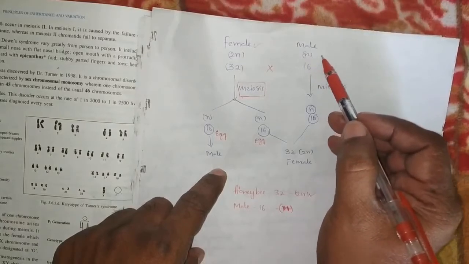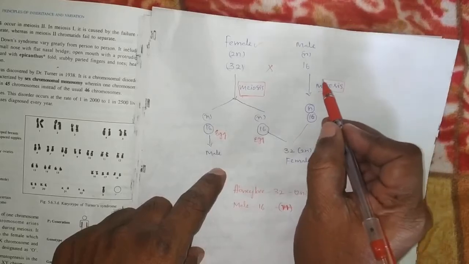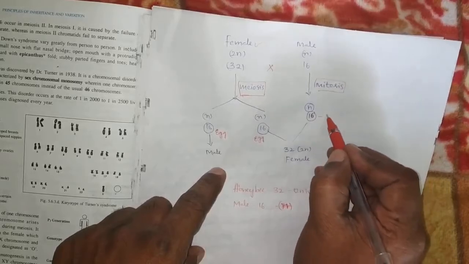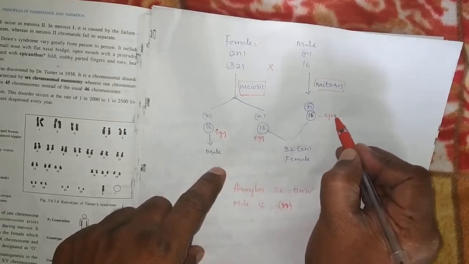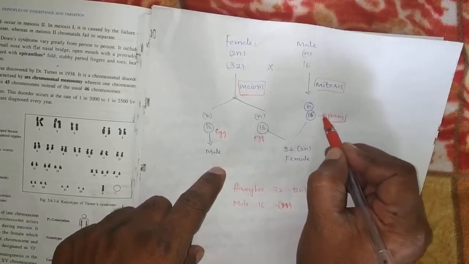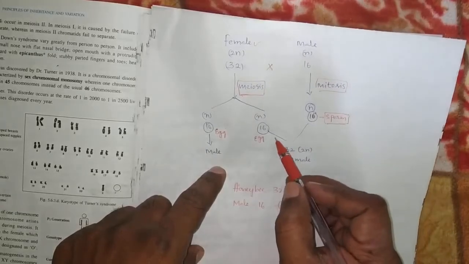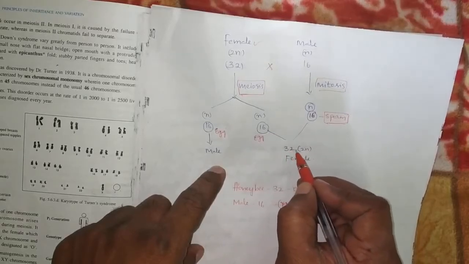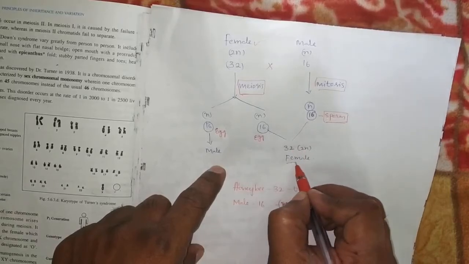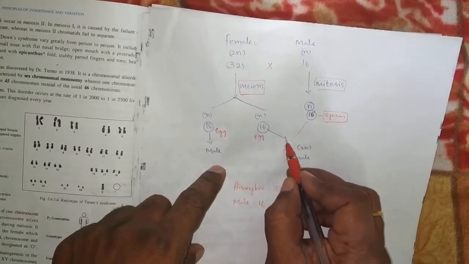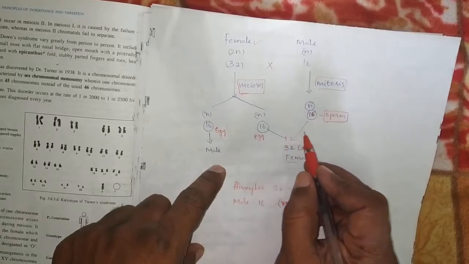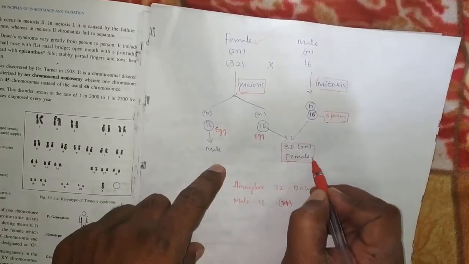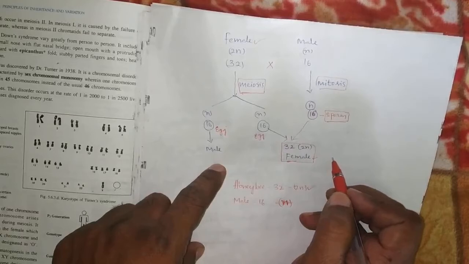Mitosis takes place here, and due to mitosis, N16 sperm is formed from the male. When the male and female gametes fuse, due to fertilization we get the 2n, 32-chromosome female. This female organism lays the eggs in the honeycomb.